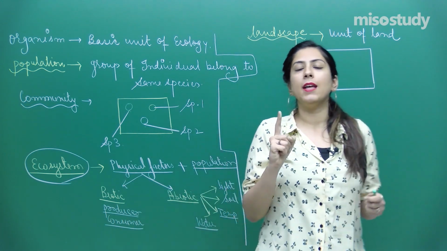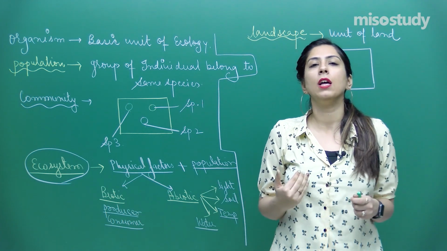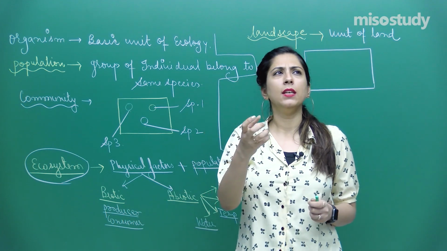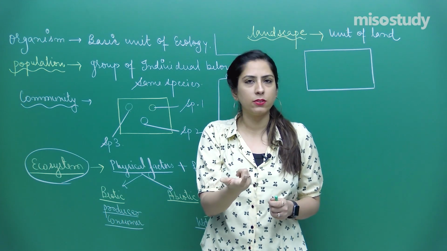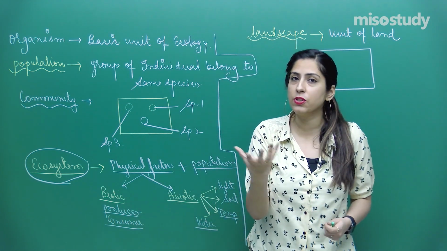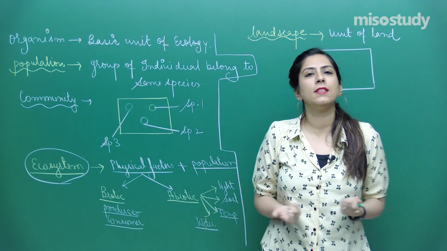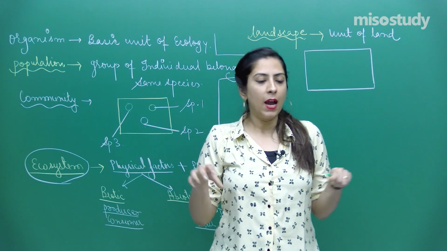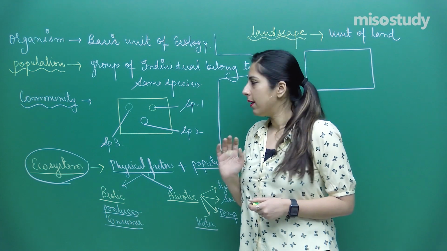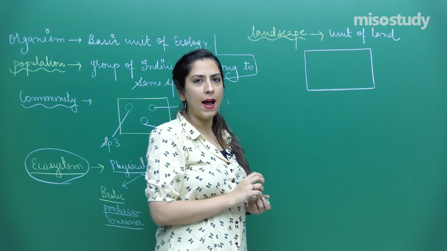So here the mountains are there in that picture. Hope you remember that mountains are there, that means physical factors are there. In physical factors we have drawn the sun also. Similarly other physical factors, like you must have drawn water bodies also, and we know that in the water bodies the animals are there, so that constitutes the aquatic ecosystem. You must have drawn some trees also, so trees come under the forest ecosystem, and some other animals were also there, that come under the terrestrial ecosystem, right? So when they all come under a unit of land, they are called a landscape.